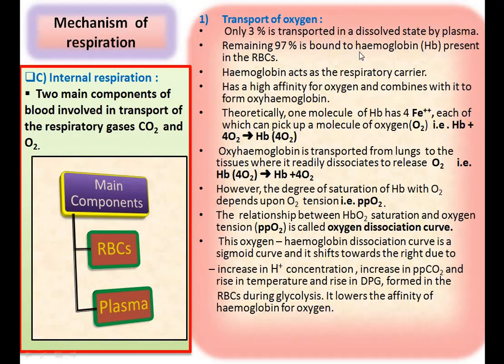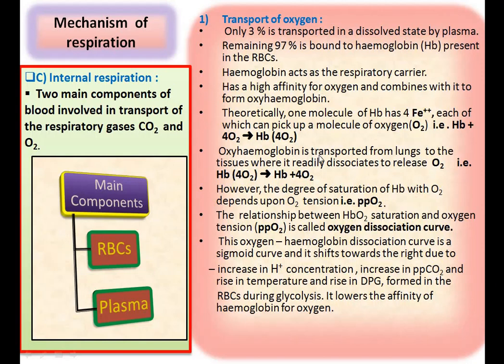Hemoglobin is a respiratory pigment, an iron containing pigment present in the red blood corpuscles, which acts as the respiratory carrier. Hemoglobin has a high affinity for oxygen and it combines with it to form oxyhemoglobin. Theoretically, one molecule of hemoglobin has 4 ferrous ions, each of which can pick up a molecule of oxygen. That is Hb plus 4O2 gives Hb4O2.